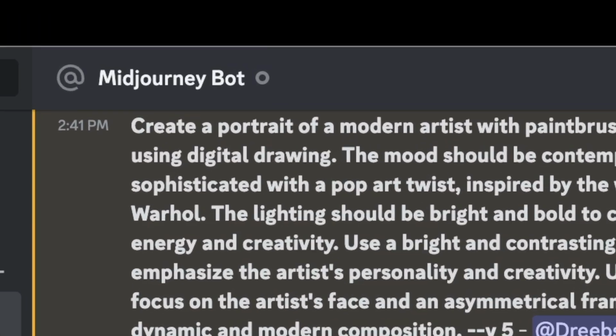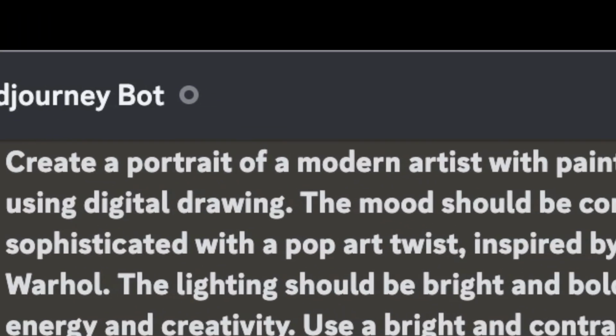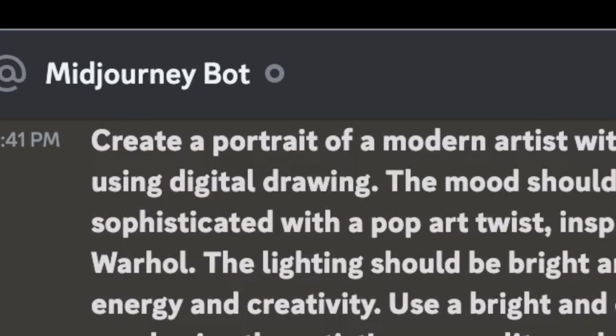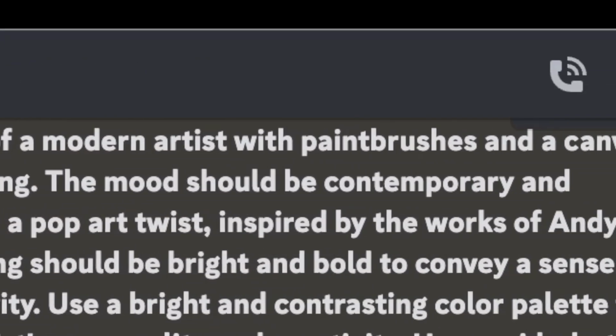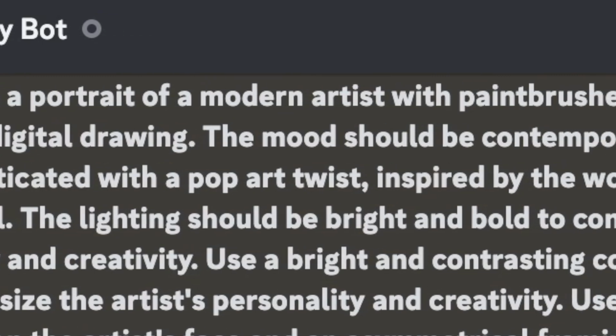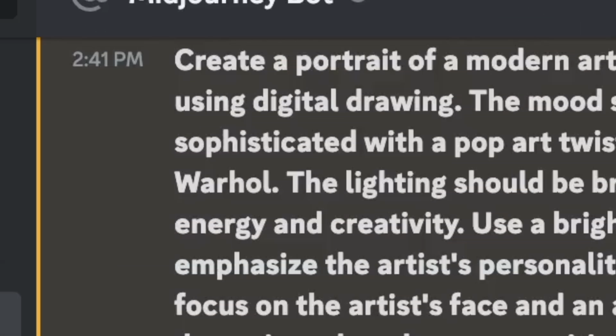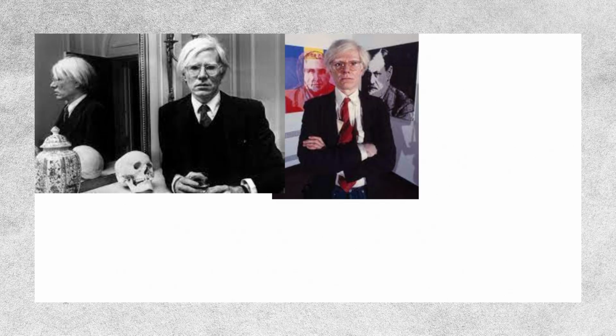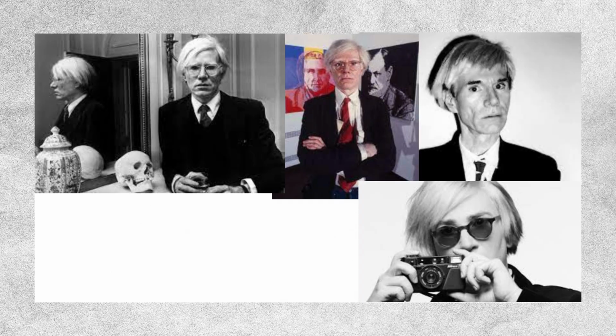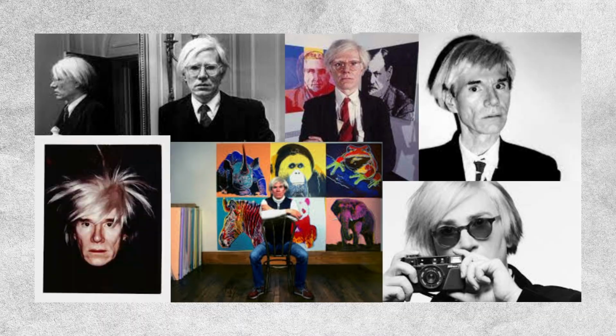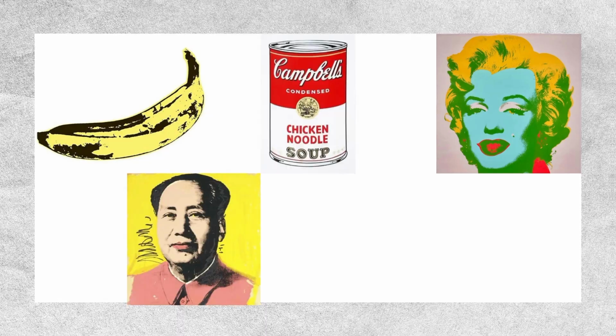And the second prompt I put in was a portrait of a modern artist with paintbrushes and a canvas using digital drawing. The mood should be contemporary and sophisticated with a pop art twist inspired by the works of Andy Warhol. For those who don't know, Andy Warhol was a very popular visual artist and was a leading figure in the pop art movement. These are just a few of his most famous pieces to give you an idea.